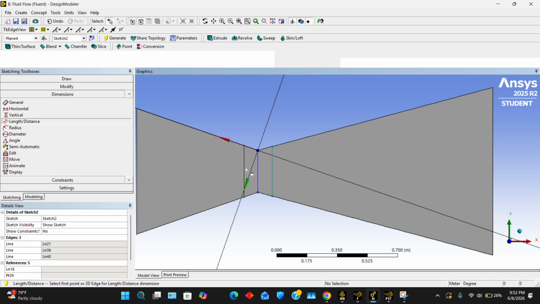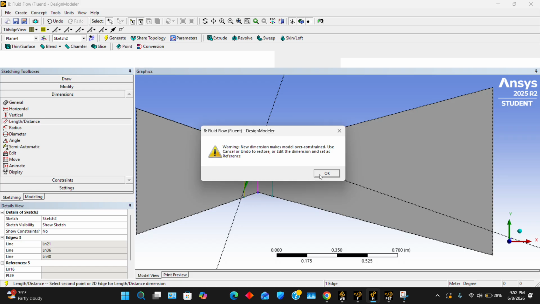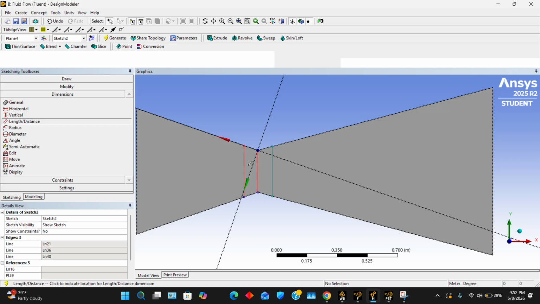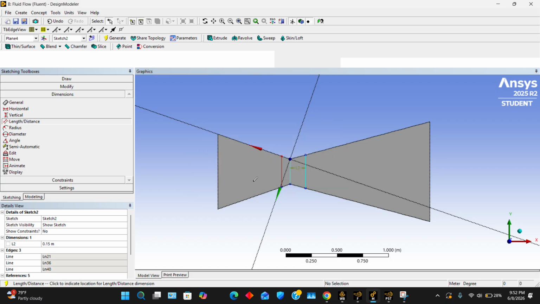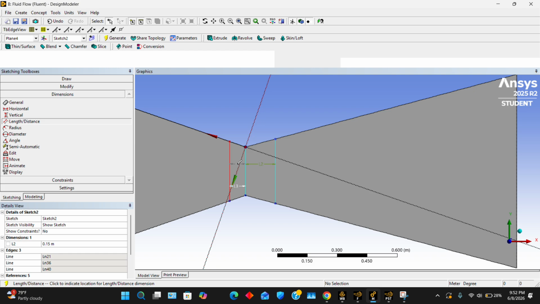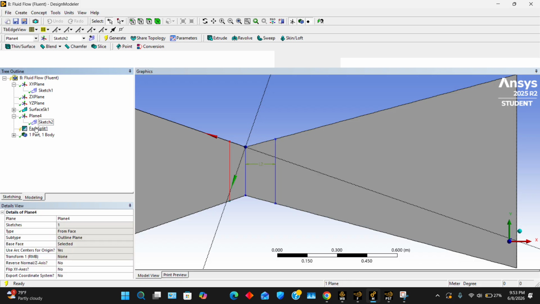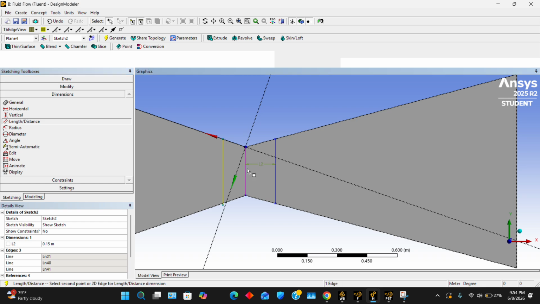Okay. Yeah, it should work now. Just made a new line. There we go. So yeah, I did it 0.15 meters away from the throat.